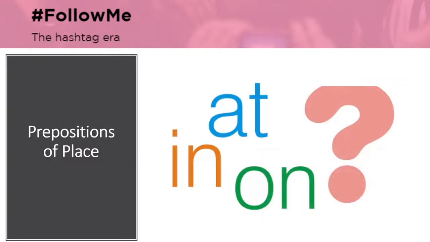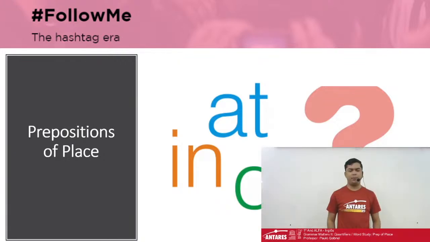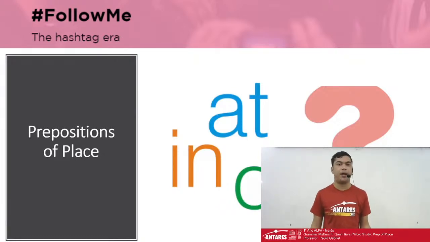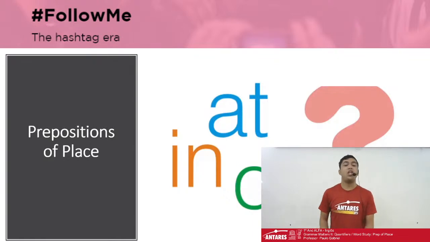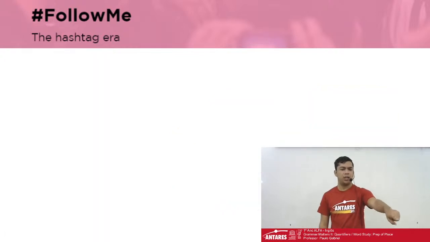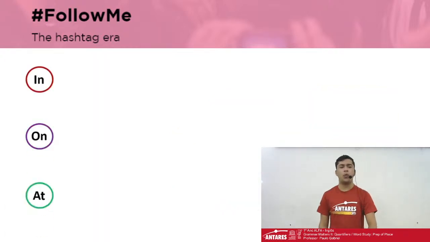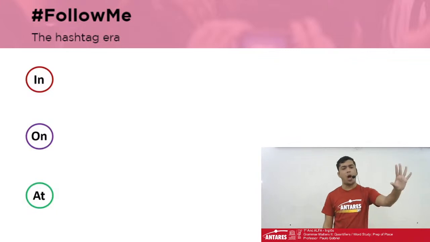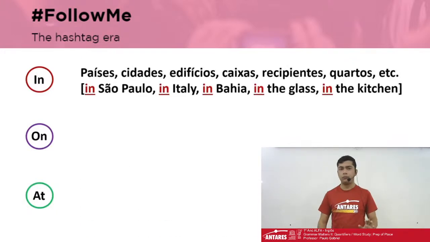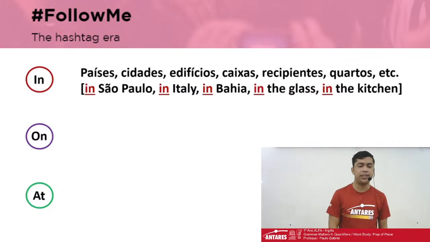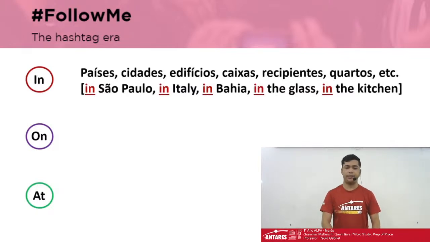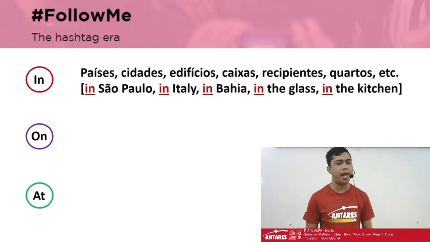So here we've got some prepositions of place that we might get confused about, which are used in very specific situations. We always use in when we refer to countries, cities, buildings, boxes, recipients, bedrooms, and so on.